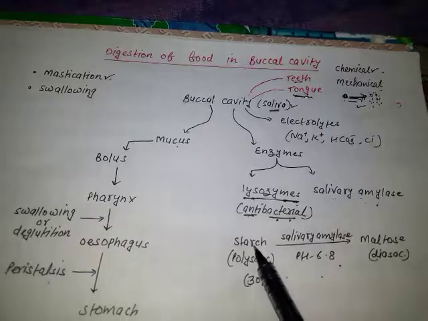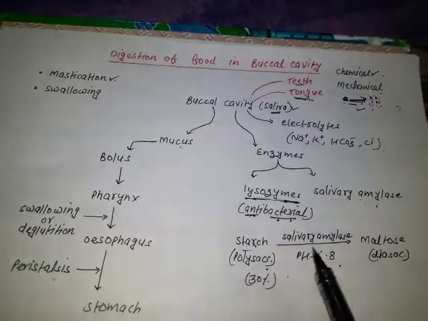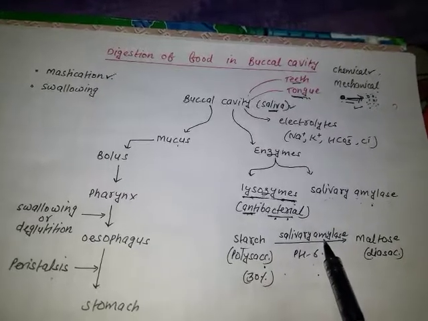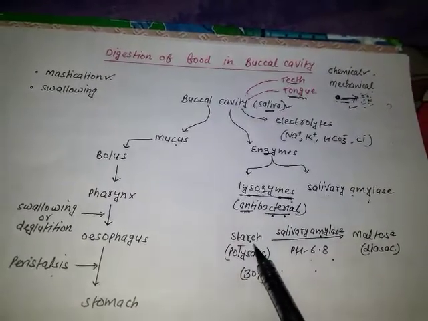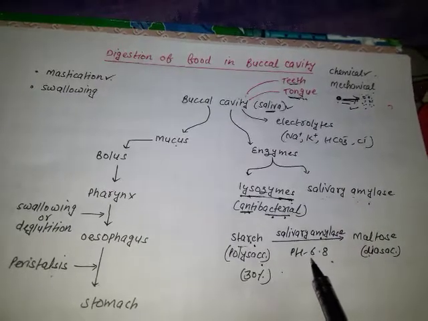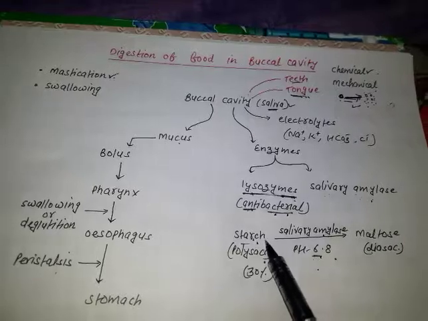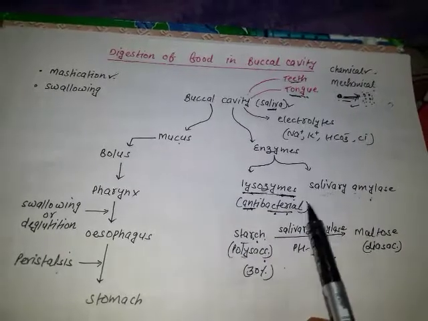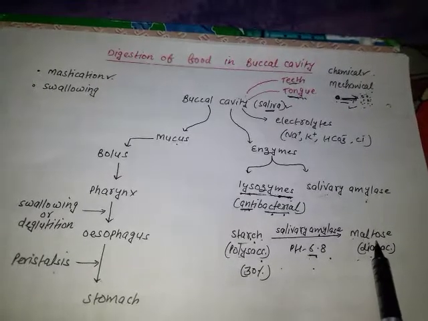This is starch. We know that starch is a polysaccharide, and salivary amylase, which is also known as ptyalin, will act on this polysaccharide at a pH of 6.8, and it will break down the polysaccharide into a disaccharide called maltose.